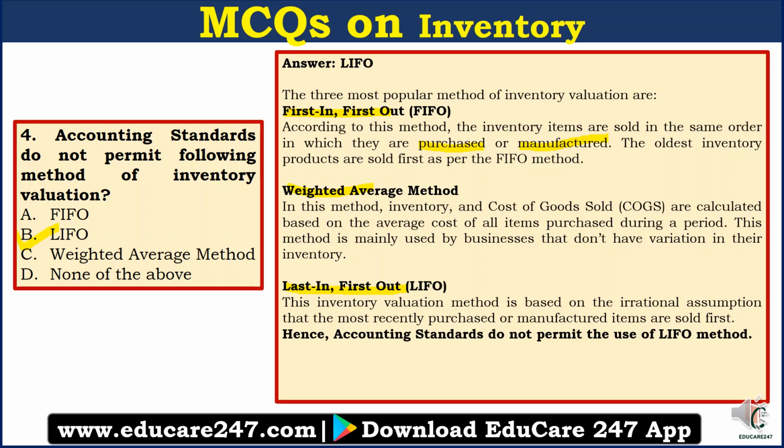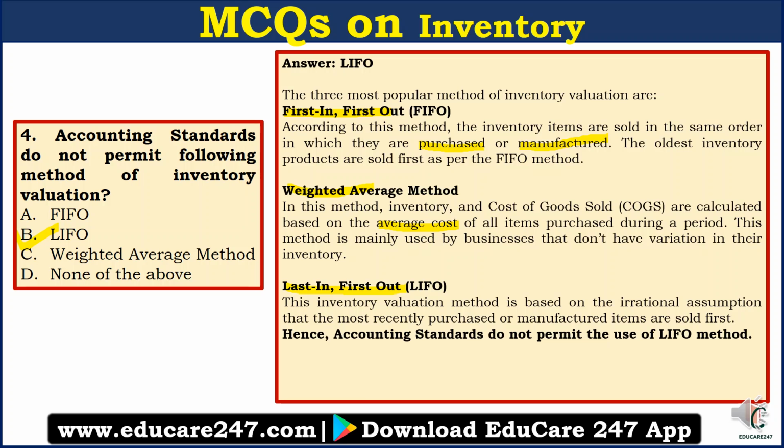Now, weighted average method. In this method, inventory and cost of goods sold are calculated based on the average cost of all items purchased during a period. This method is mainly used by businesses that don't have variation in the inventory.